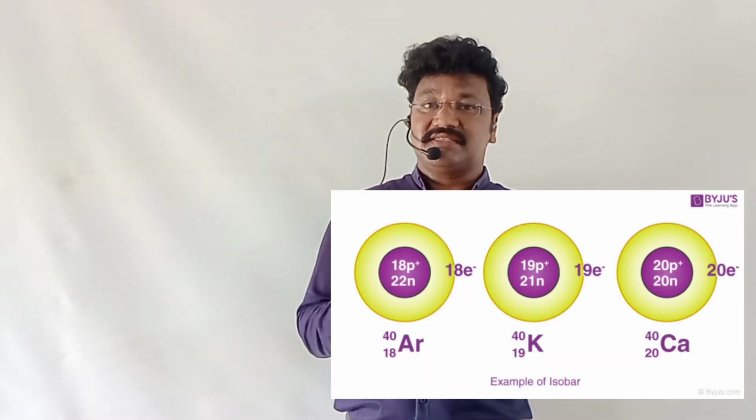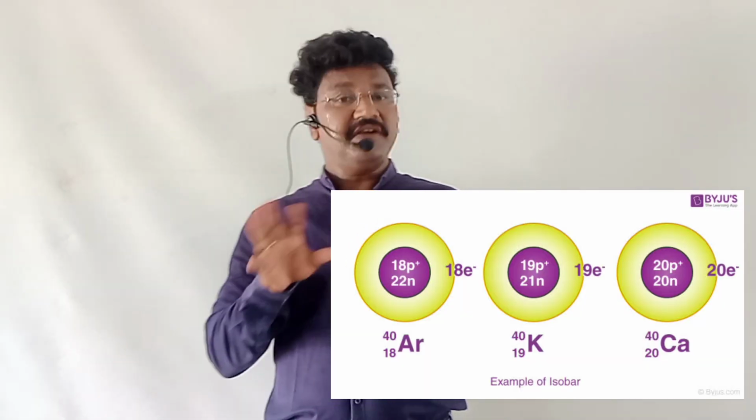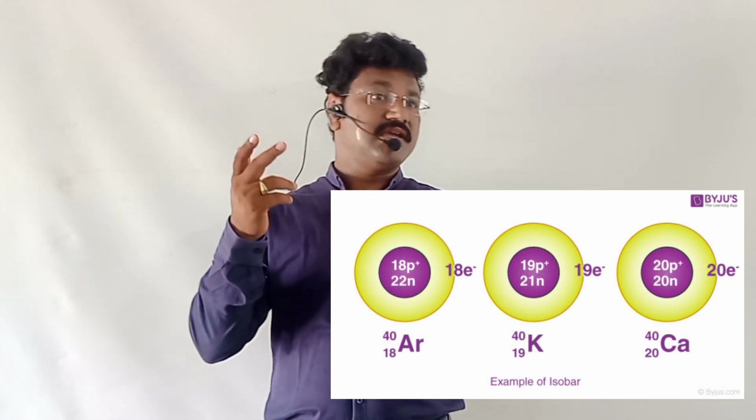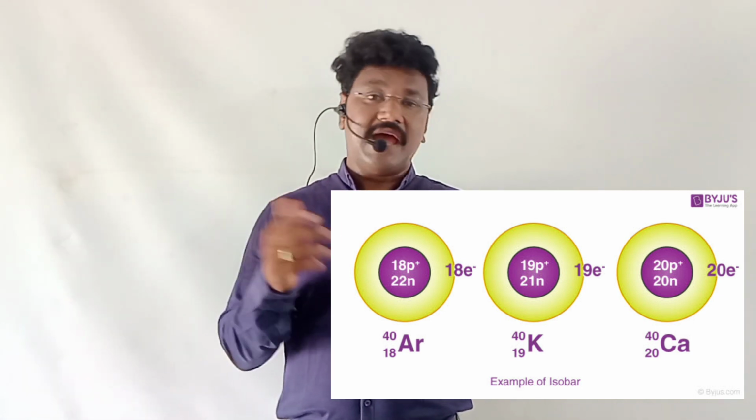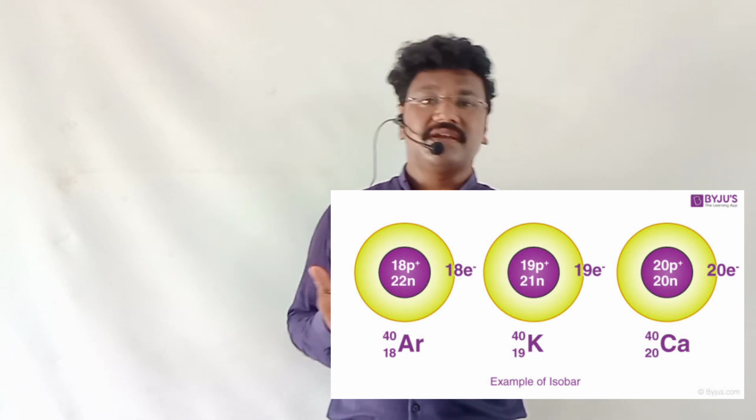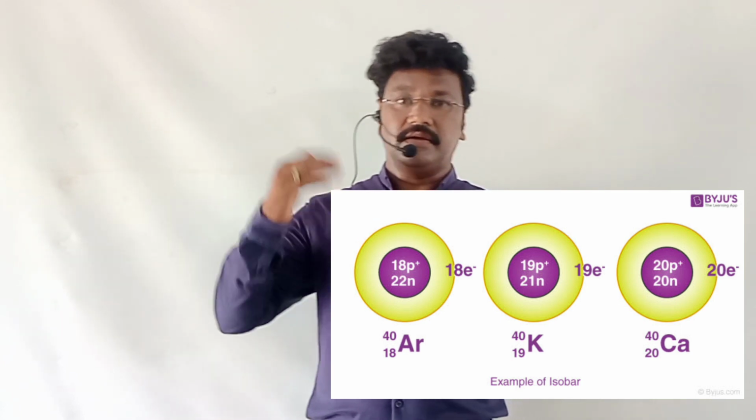These are elements that have different atomic numbers but the same mass number. So atoms of elements which differ in atomic number and are the same in mass number are called isobars. Even though they are different, their physical properties are the same. So this theory was proved to be wrong.